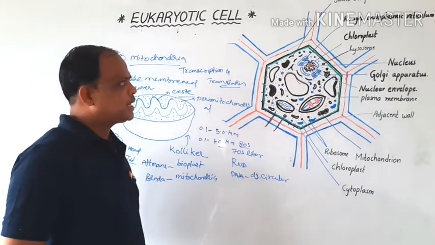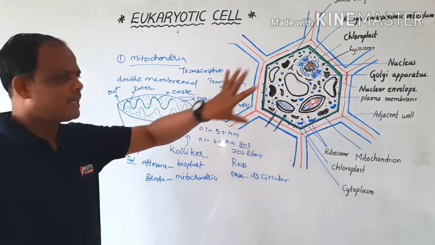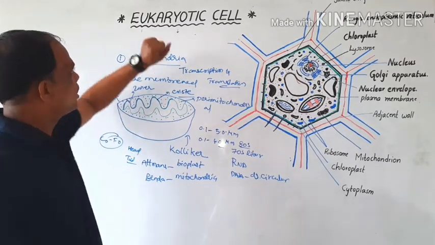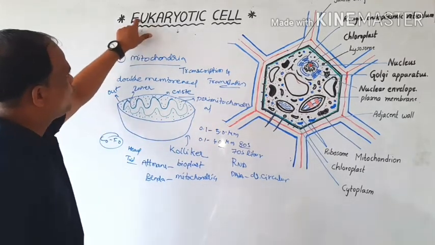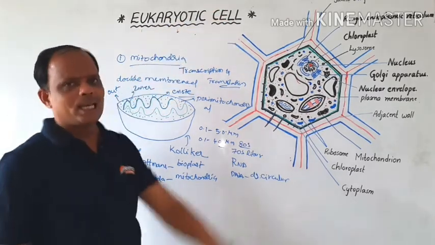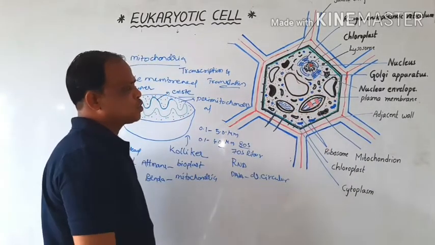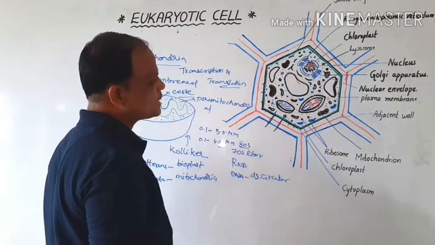Okay, so this is the eukaryotic cell. Once again I will recapitulate all of it in 5 minutes. Eukaryotic cells: eu means true, karyon means nucleus. A cell that contains a true nuclear membrane is called a eukaryotic cell.